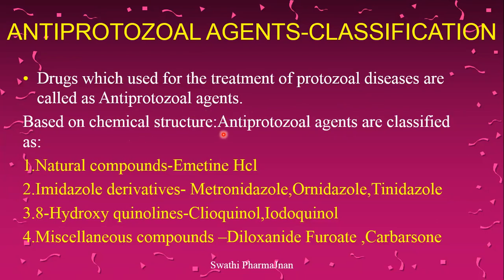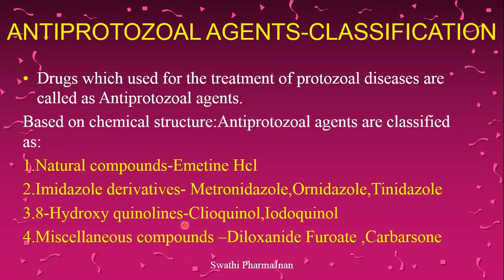Based on their chemical structure or based on the chemical nucleus which is present in the structure, the anti-protozoal agents are classified as follows. First one is natural compounds which are obtained from natural sources like plants. Emetine hydrochloride is one of the anti-protozoal agents which is obtained from a plant product. Imidazole derivatives contain the basic nucleus imidazole. Examples are metronidazole, ornidazole, tinidazole.